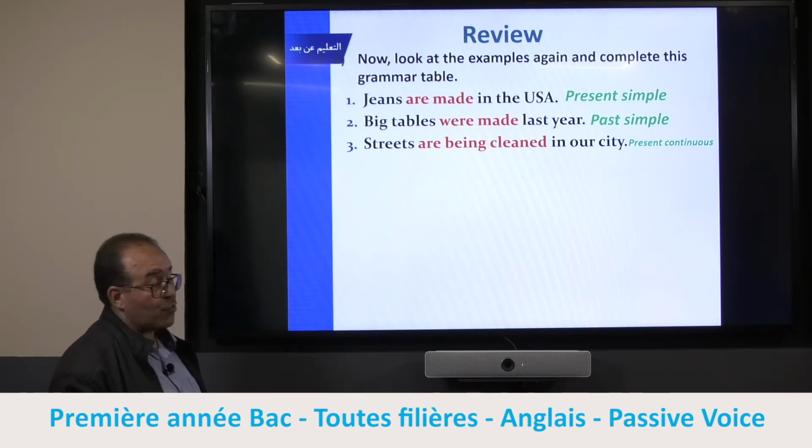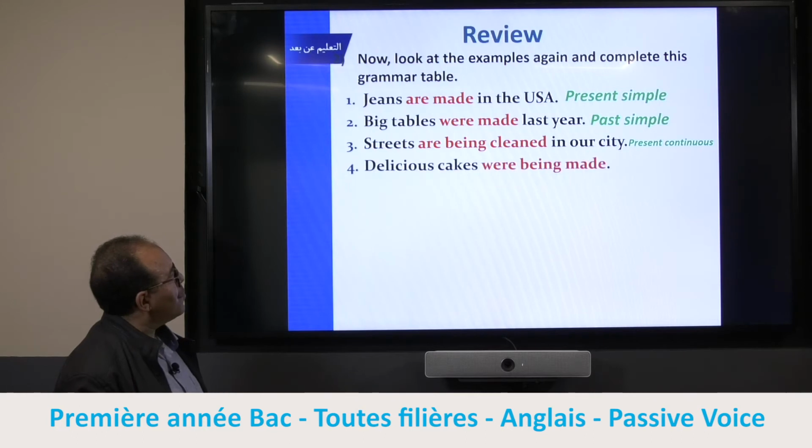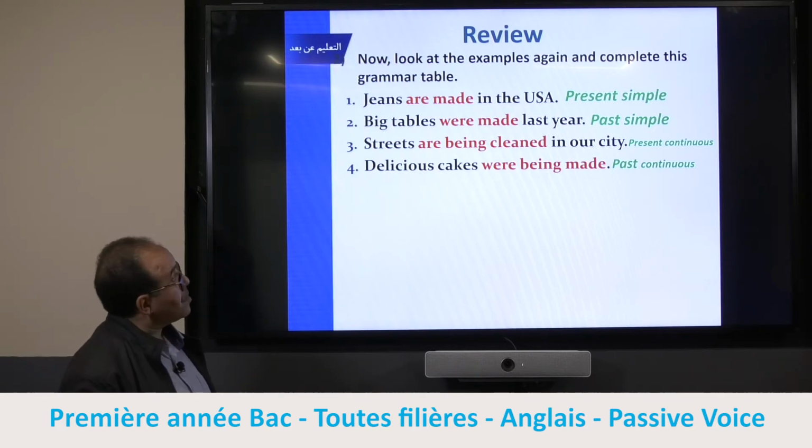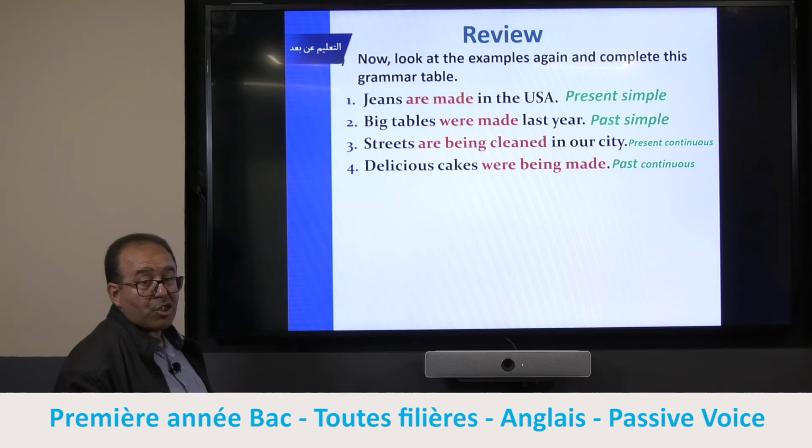That's present continuous. What about this one? Is it the same as number 3? That's past continuous. So as you notice, we are using the auxiliary to be plus past participle, and in the case of continuous form, we should not forget being.